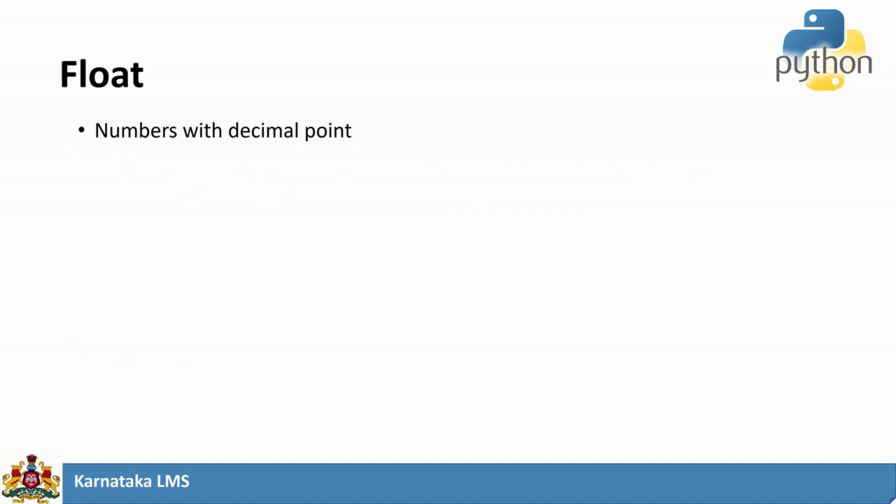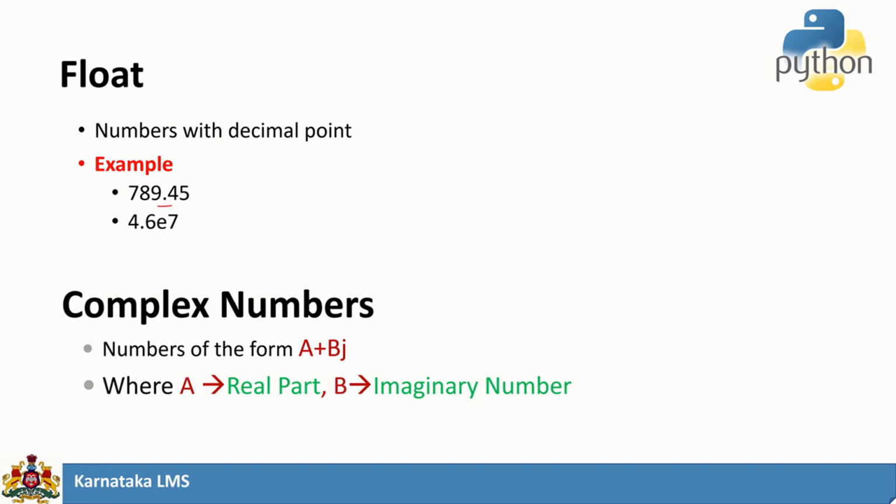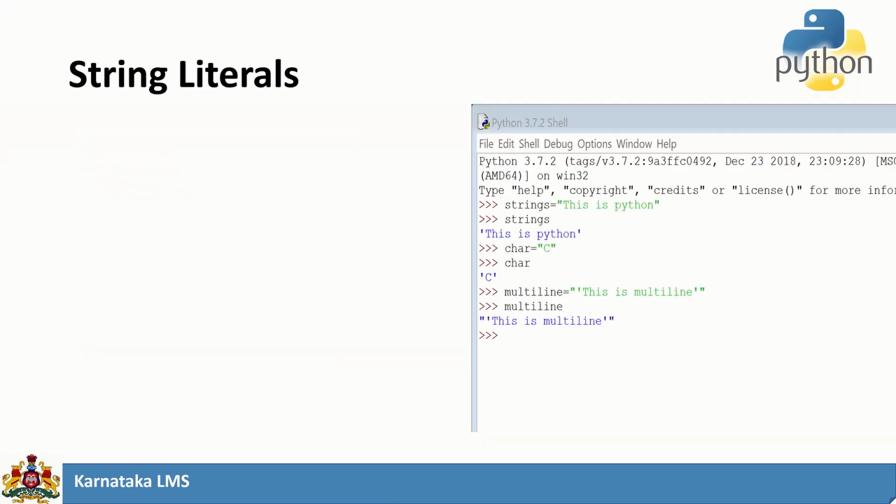Float: floating point numbers are numbers with a decimal point. For example, 789.45. There is a decimal point, so this is a valid float. If the number is very large, it can be represented using scientific notation, like 4.6E7. One more beautiful thing about Python is that it supports complex numbers. Complex numbers have the format a plus bj, where a is the real part and b is the imaginary part. If you just say 7 plus 9j, it will be printed as it is.